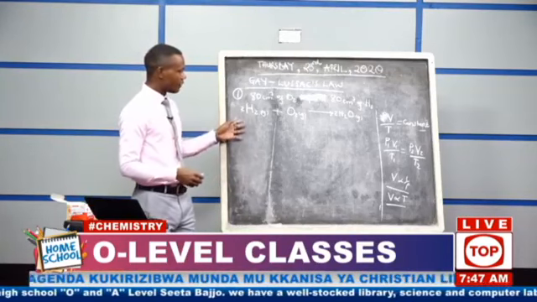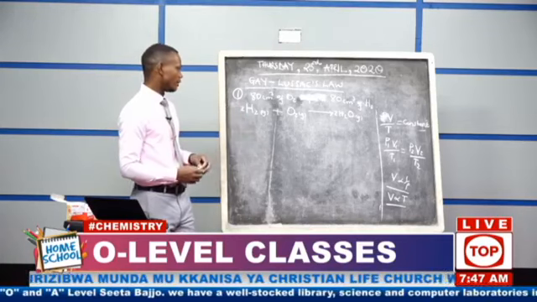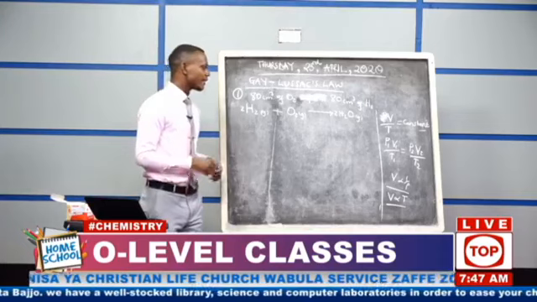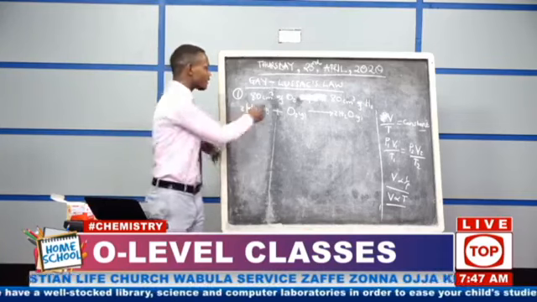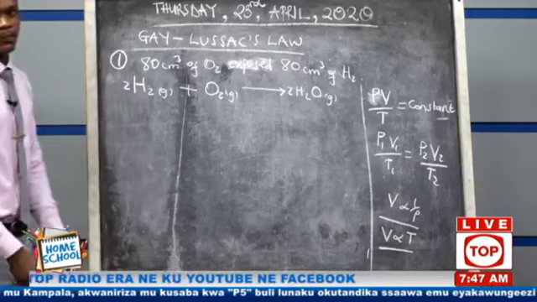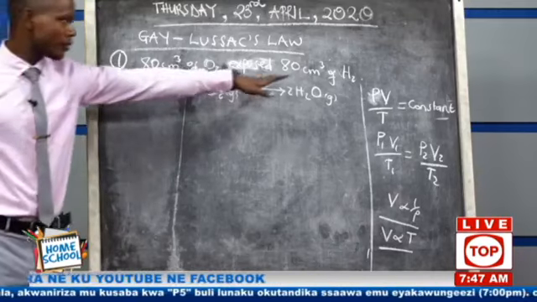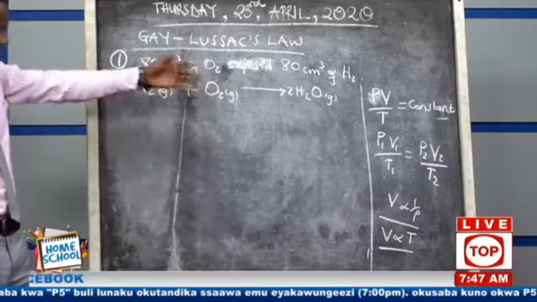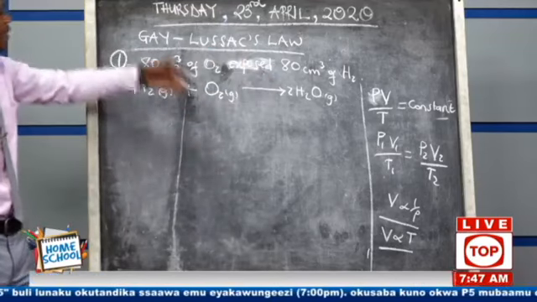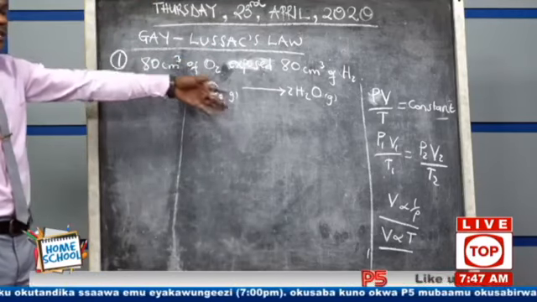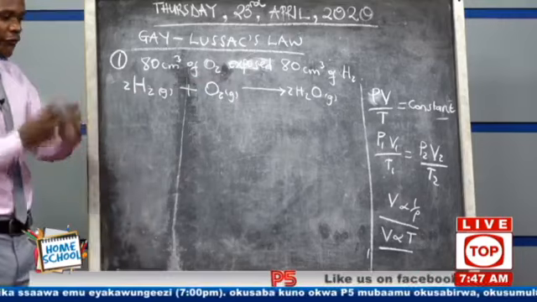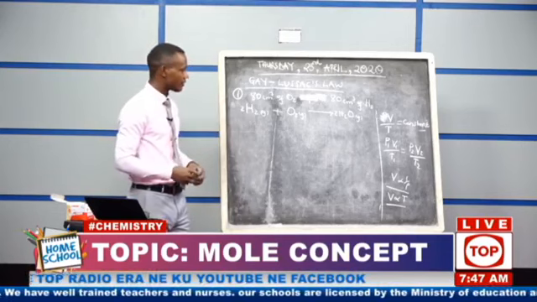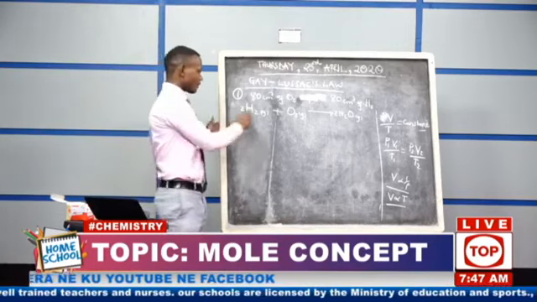So after this one, you go ahead to determine, okay? Remember, the question is saying excess oxygen. That means this one is done with the problem, that one is okay. They have not talked about excess hydrogen. That means hydrogen is okay. Now, can we use hydrogen to determine the volume of oxygen that reacted? Because once you get the volume of oxygen that reacted, we shall be able to get the volume of oxygen that did not react. So let us use that idea.